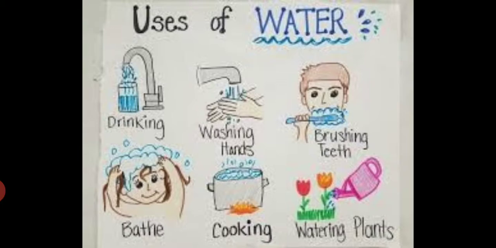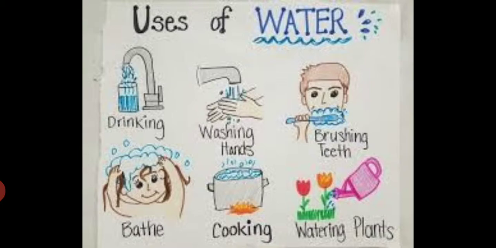We water plants because plants also need water to grow well. For household chores, we need water: cooking, drinking, bathing, washing clothes, cleaning utensils, mopping. For agriculture and industry, water is also useful.